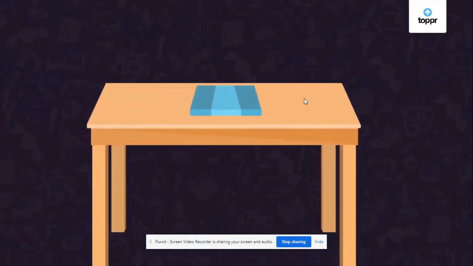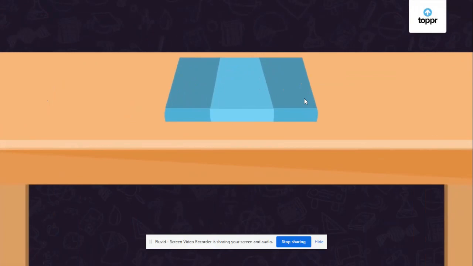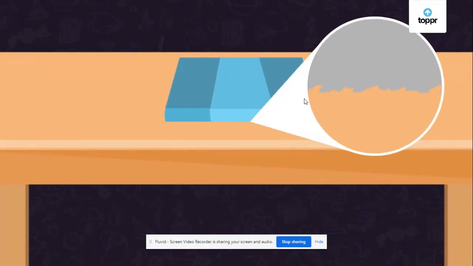Let's go very close to the surface. Even though the surface was looking very smooth from far away, on the micro level it has peaks and valleys. And because of these peaks and valleys, when two surfaces come in contact, they interlock with each other. This prevents one surface from smoothly sliding over the other. Great! I hope you understood the cause of friction.